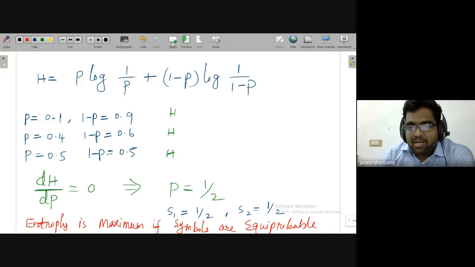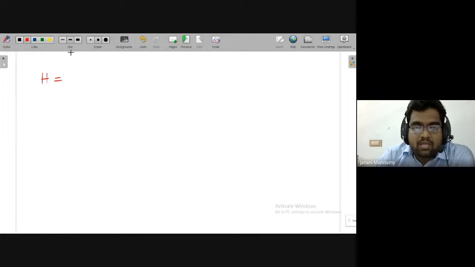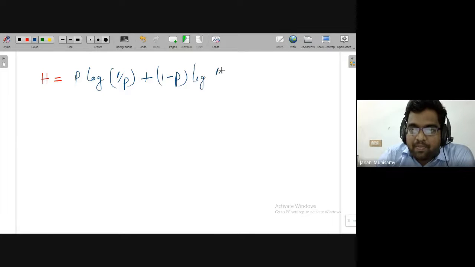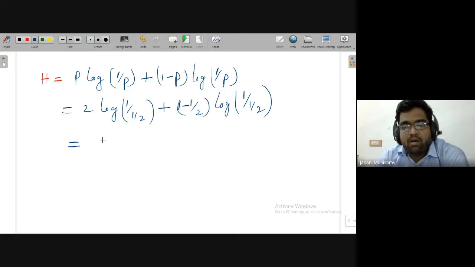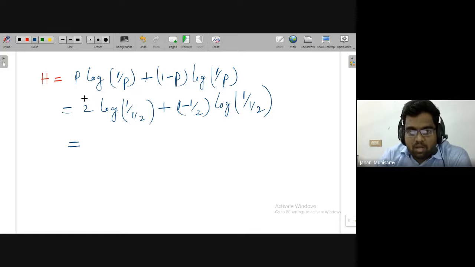So now, what is the maximum entropy? Here, it may not be evident, but once I put in the values, H is equal to P log of 1 by P plus 1 minus P log of 1 by 1 minus P. With P equal to 1 by 2: 1 by 2 log of 2, plus 1 minus 1 by 2, log of 2. Finally, you'll get the answer 1.